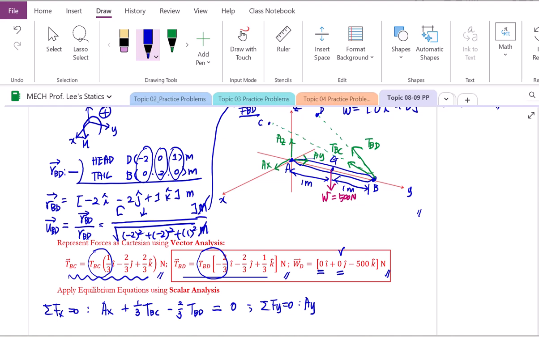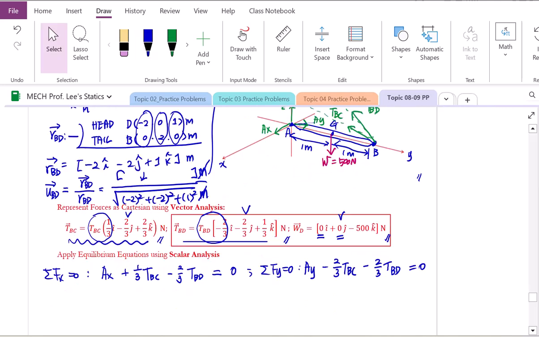Point B, 2 tensions, T of BC, T of BD. Yes, we do have a y component for the T of BC, minus 2 over 3 T of BC. Then let's move to T of BD. Yes, again, we do have minus 2 over 3 T of BD. They must be balanced again. Then lastly, we have to apply summation of all the forces in z direction, also must be balanced.